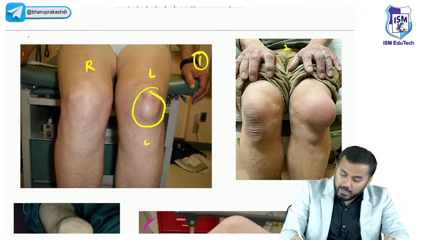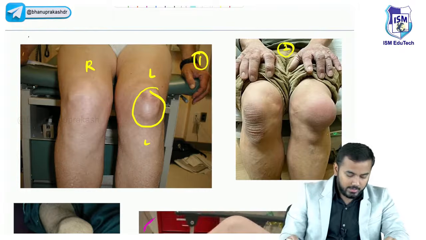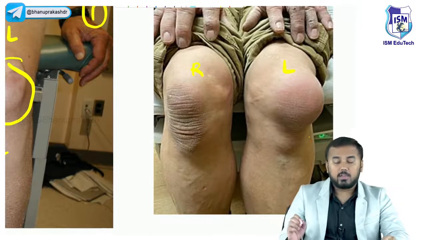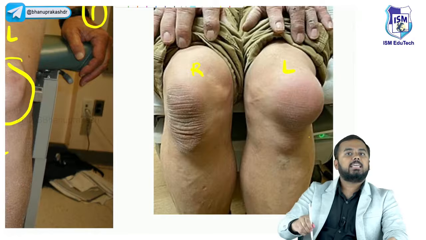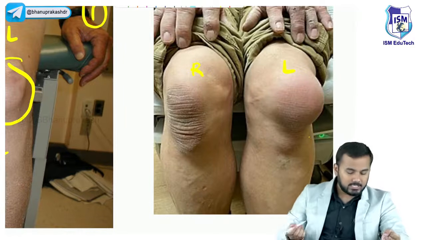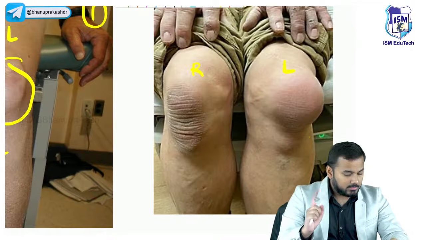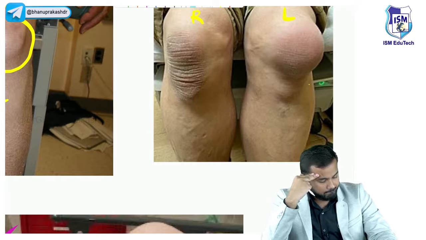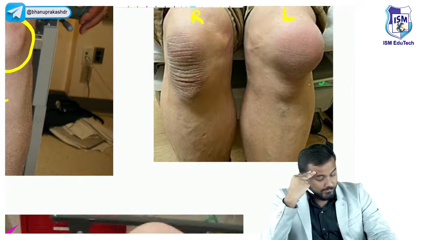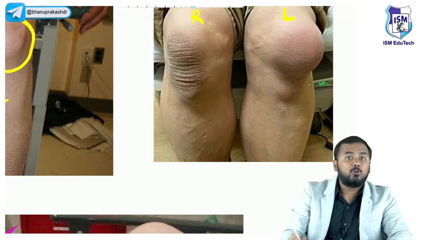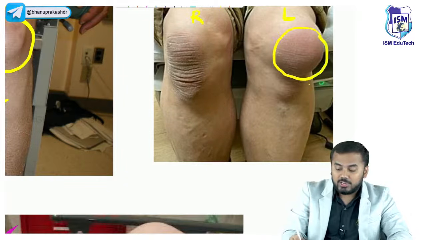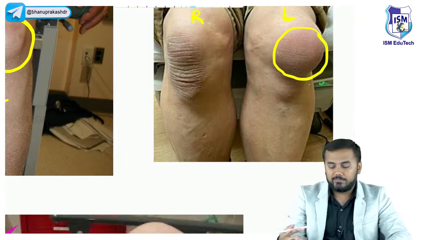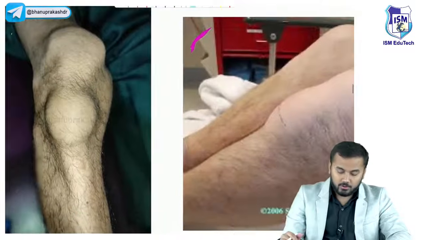Okay. Now let us look at question number 2. Now here, all of you look here. This is the right knee, left knee. Again, in this patient also the left knee is a problem. Now tell me, is this a case of housemaid's knee or is this a case of clergyman's knee? Very good. This is again housemaid's knee. Why? Because there is an infection here in front of the prepatella. This is prepatellar bursitis, infection of the prepatellar bursa. Very good, all of you.